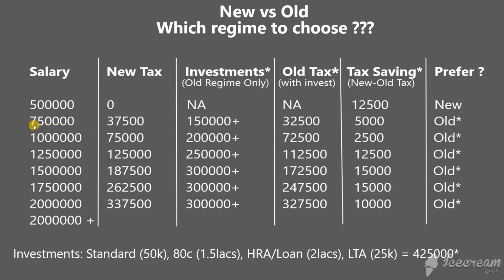Now we will understand the calculation in fine detail for the salary group of 7,50,000. Accordingly, you can do the calculation for other salary groups. Let's see the calculation in fine detail.